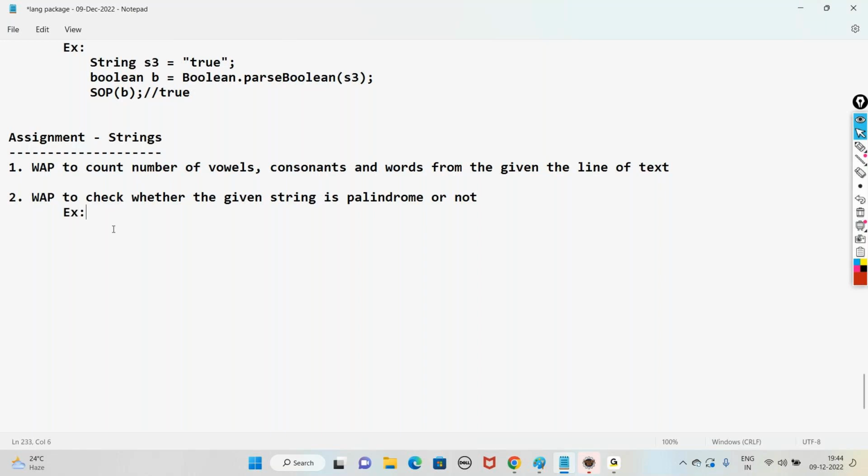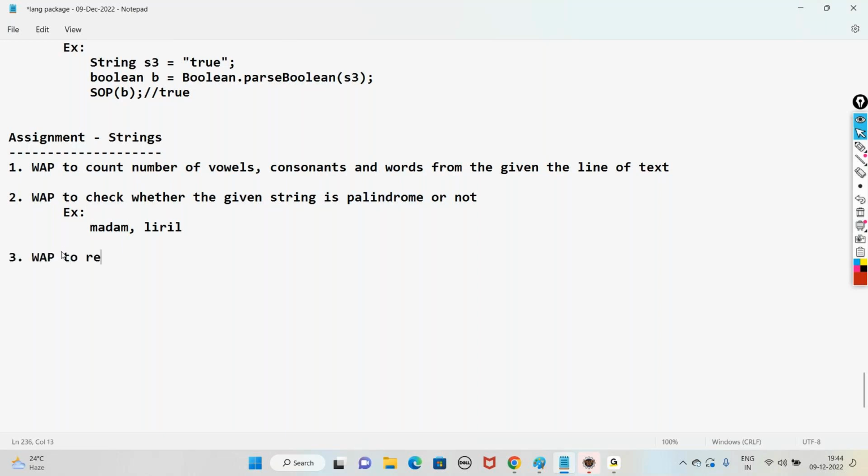Write a program to check whether the given string is a palindrome or not. What are palindromes? When you take a word and reverse it, the word should be the same. So these are some examples of palindromes. When you reverse it, the given word and the reversed word should be the same. Then we call them palindromes.